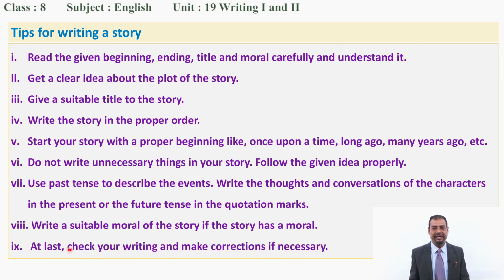Next one, finally, at last, check your writing and make corrections if necessary. Then you have to read from first to last. If you think some ideas are not suitable, you can remove them and add suitable ideas. If there is any grammar mistake, you can correct it, and if the events are not in a proper order, you can change the position of the sentences to make a proper order. So you have to very carefully read your story and make corrections if you feel there is a need. This is what you have to do while writing a story.